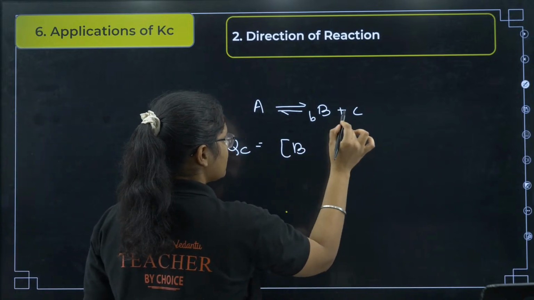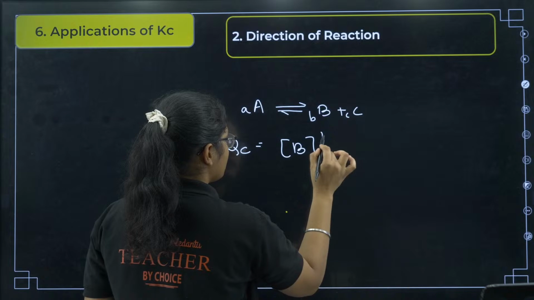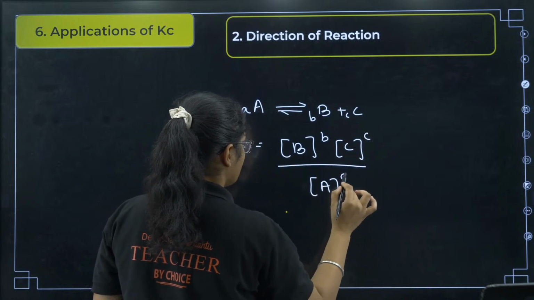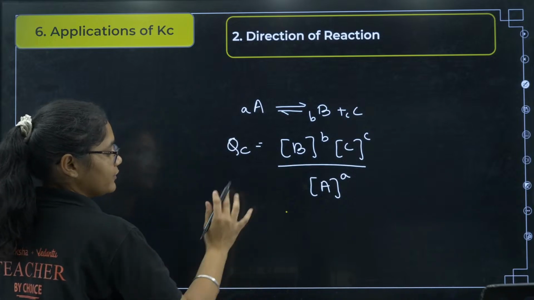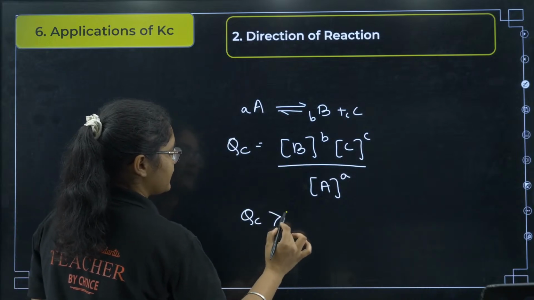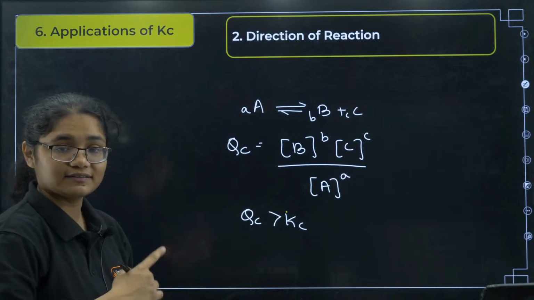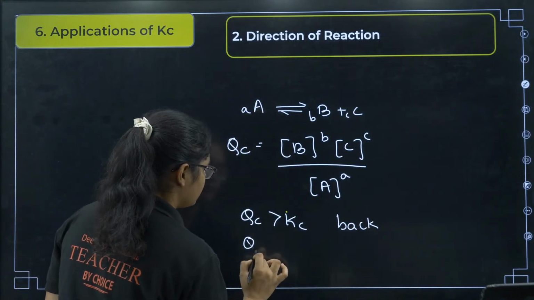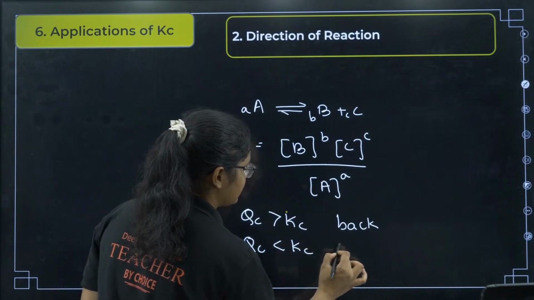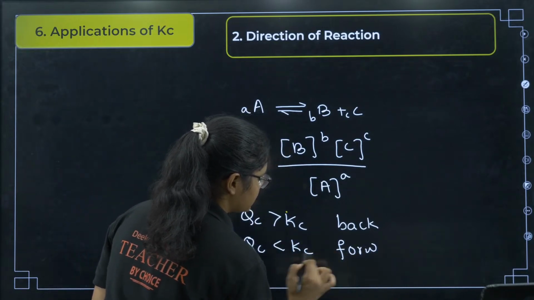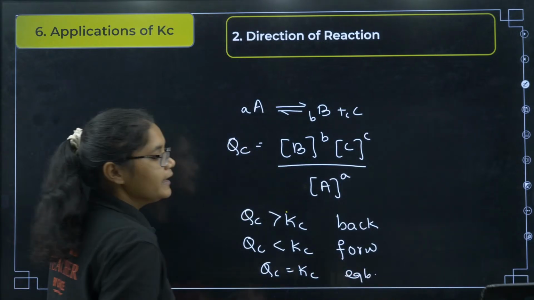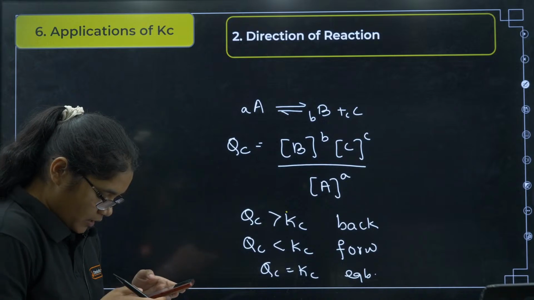It is the same, B to the power of b, C to the power of c and A to the power of a. Now if QC is greater than KC, the reaction will go in the backward direction, and if QC is less than KC, the reaction will go in the forward direction. If QC is equal to KC, then the reaction is at equilibrium.